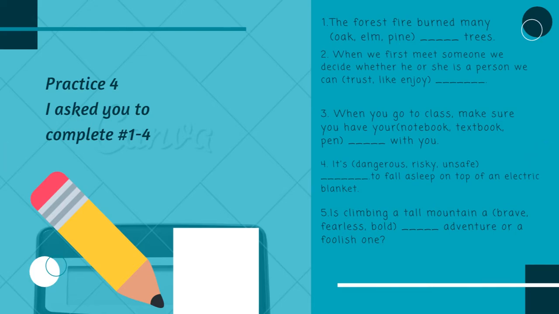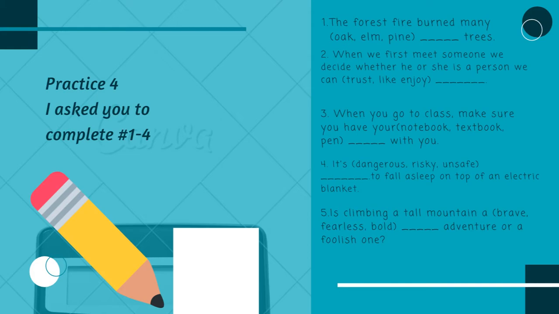All right, let's look at practice 4. I asked you to do numbers 1, 2, 3, and 4. There were 5 items there. Number 1, the forest fire burned many oak, elm, or pine trees. You want to choose a word that has a silent E, that has a long vowel, a consonant, and then a silent E. So the answer to that would be pine, right? The I, you hear that long I vowel sound, and the E is silent.